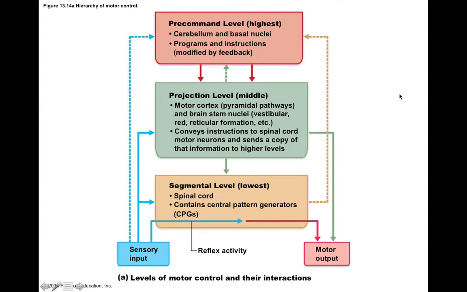So if you take away one thing from this slide, what we want to think about are the major regions of motor control. The spinal cord contains central pattern generators, the projection level conveys instructions to the spinal cord, and the pre-command level, which includes your cerebellum and basal nuclei, basically programs instructions. It contains those, and you can use those to help modify feedback.